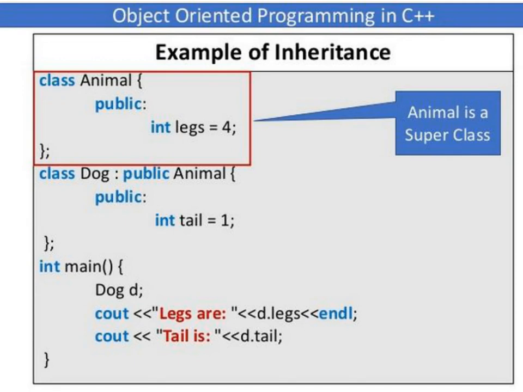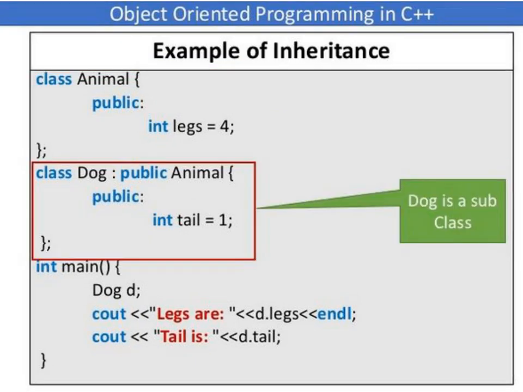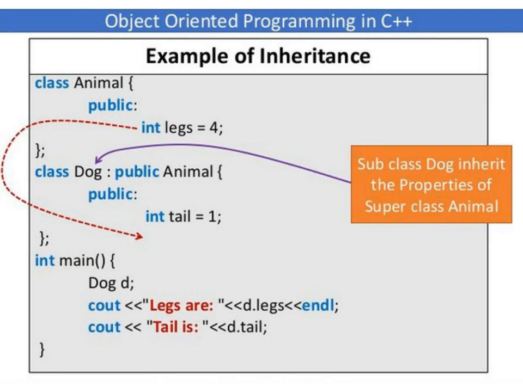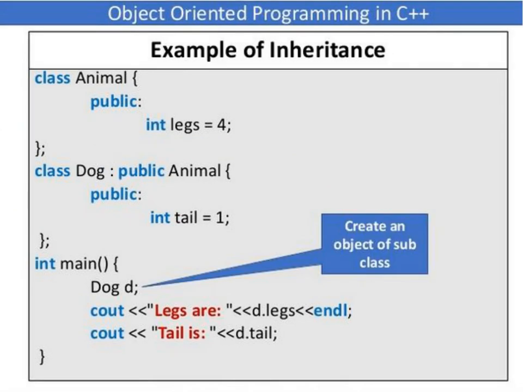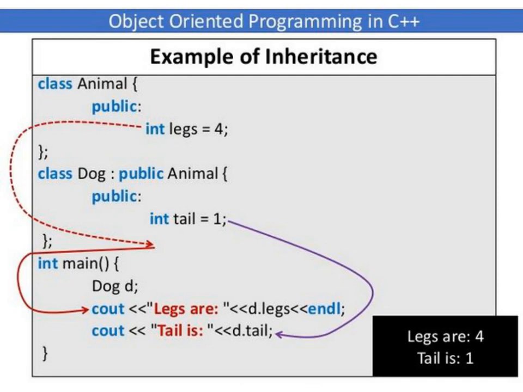So in the program, animal is the superclass, and dog is a subclass, and the subclass dog will inherit the properties of the superclass animal. Then in the main function we have created the object of the subclass dog, and we are using two cout statements to print the values. It will print legs are 4 and tail is 1.